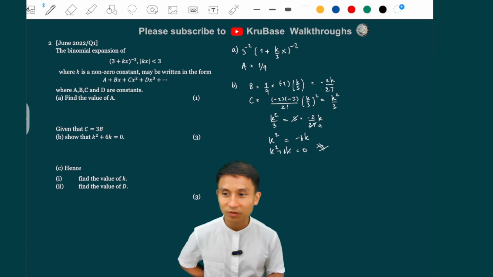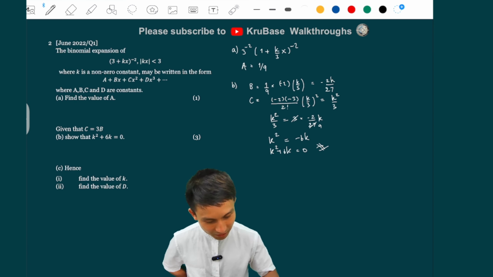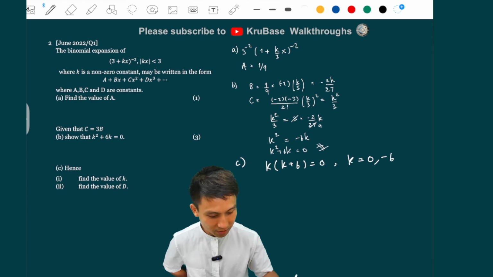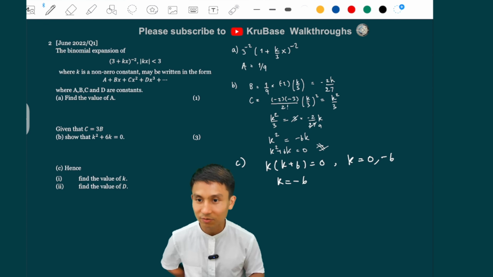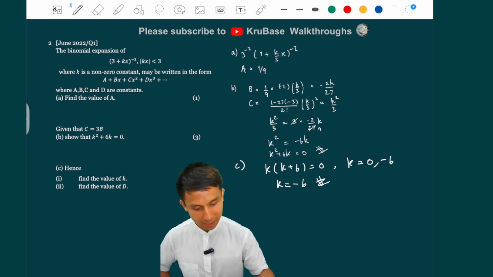Part C now, hence solve for k and d. Yeah, we got it already, k back then. So k and k plus 6 equals 0. That means k equals 0 and minus 6. So we reject the 0 because it's a non-zero constant. So k is minus 6. That's just part I done, right?